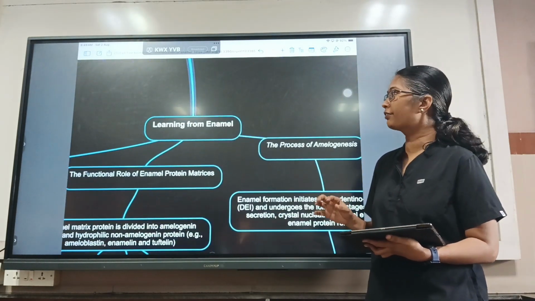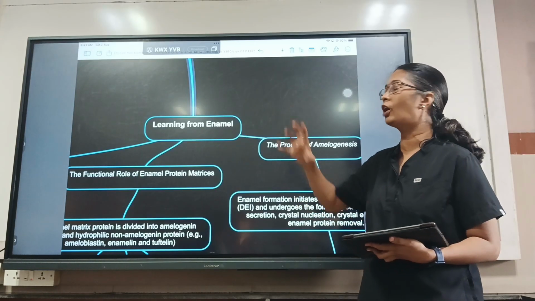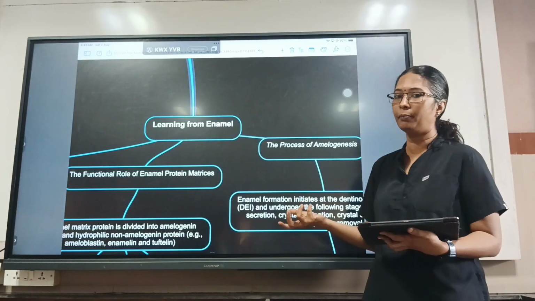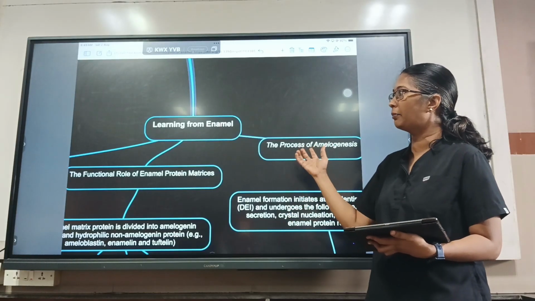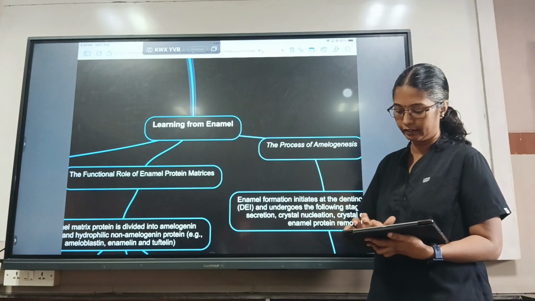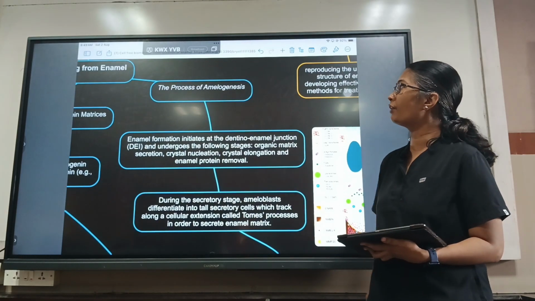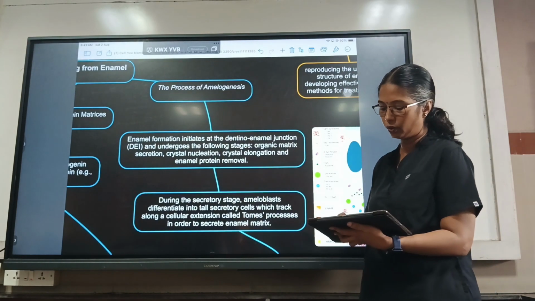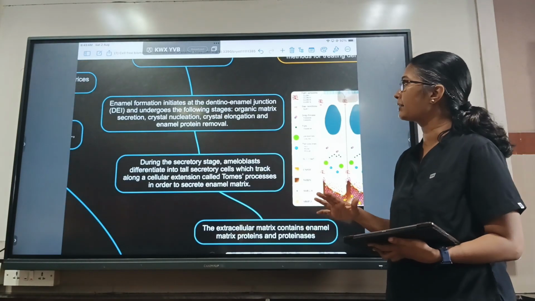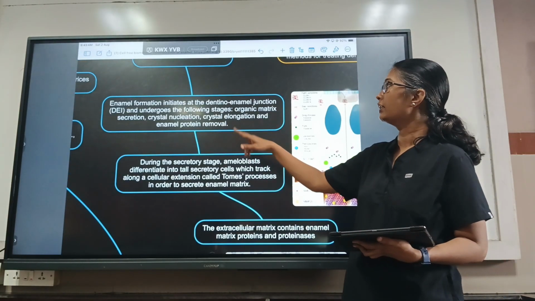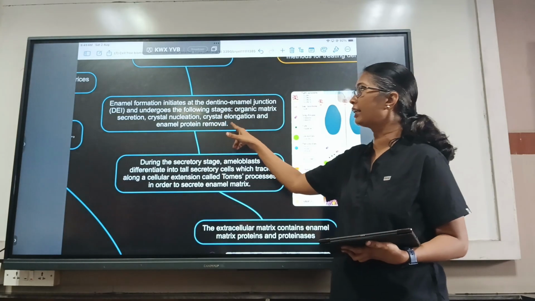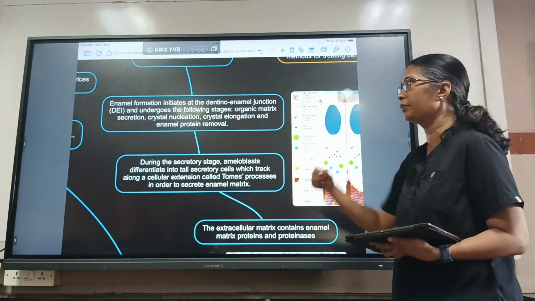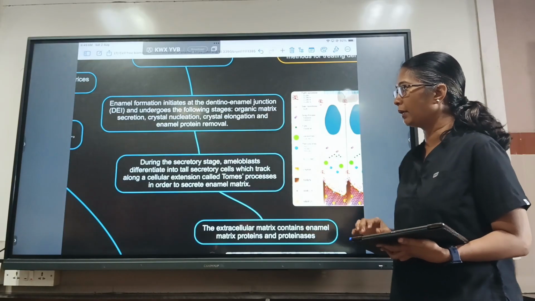And what do we learn from the enamel formations? First, we should know how the enamel is formed naturally, and then only we can mimic it. That is why it is called biomimetics. So we have to mimic the enamel formation from its natural method. When we see the process of amelogenesis, enamel formation initiates at the dentino-enamel junction and undergoes stages like organic matrix secretion, crystal nucleation, crystal elongation and enamel protein removal. So the protein which helps in the formation of the crystal has to be removed at last. So these are the steps of enamel formation.